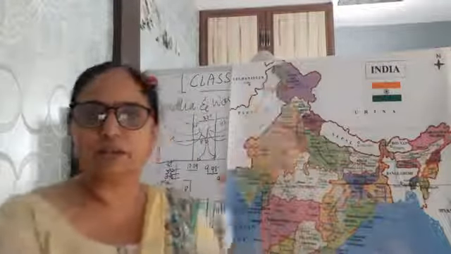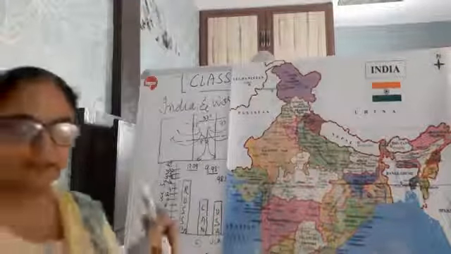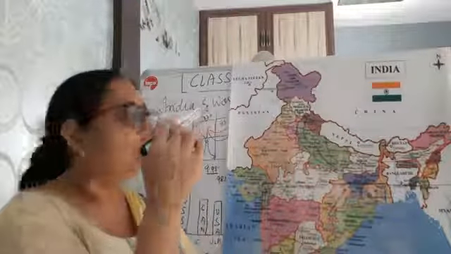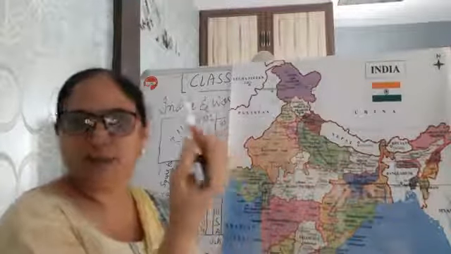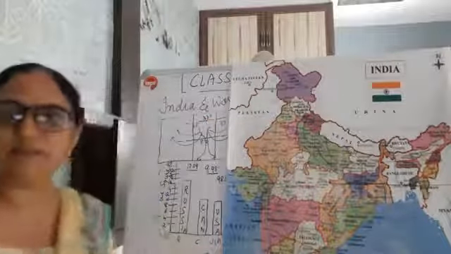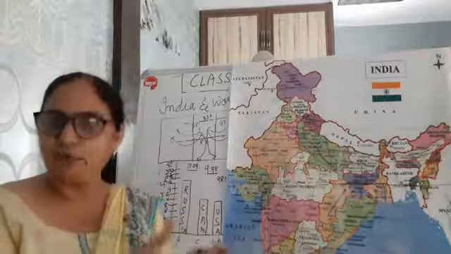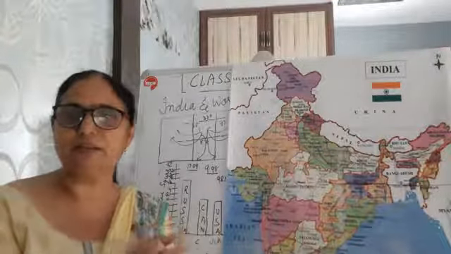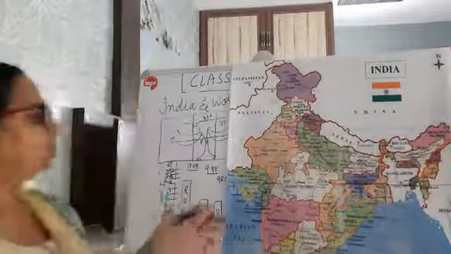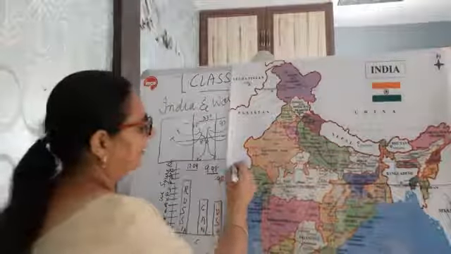Upper one is northern hemisphere and southern one is southern hemisphere, and India's location is in the northern eastern hemisphere. Okay, I keep on revising previous things so that you may be appropriately acquainted with the concept, acquainted with the matter. So today I am going to tell you about this Tropic of Cancer.